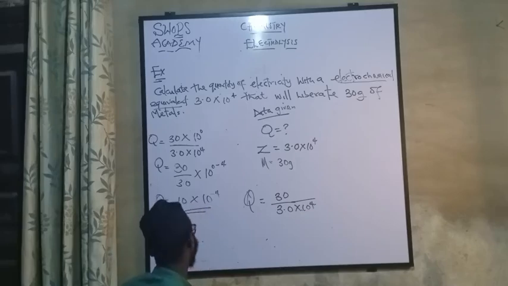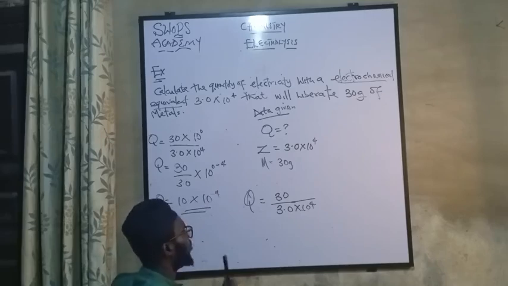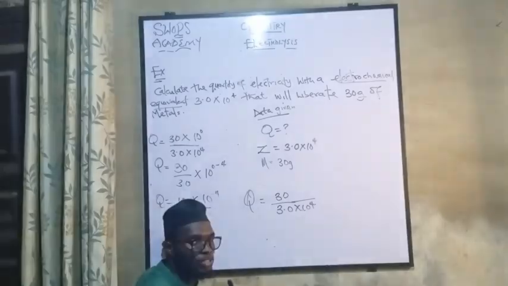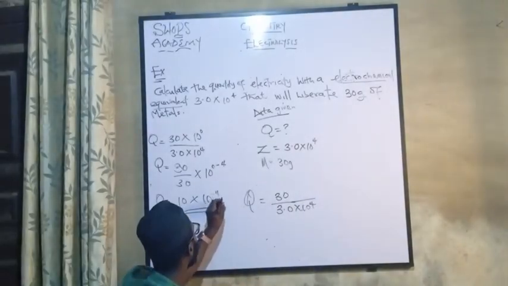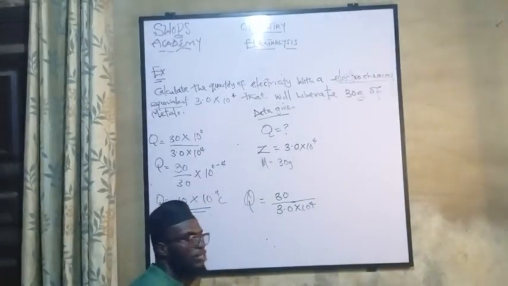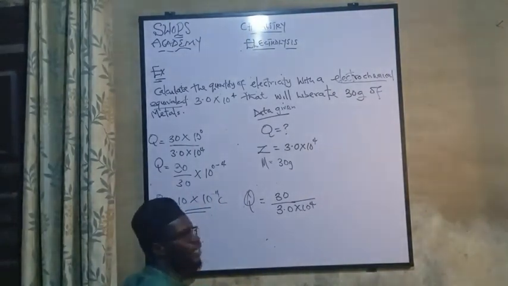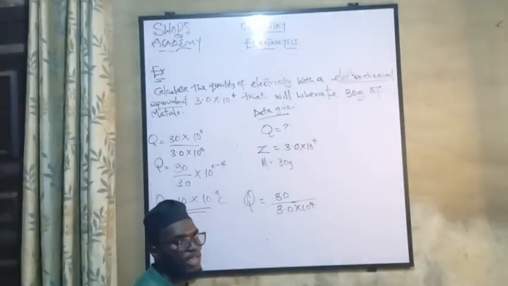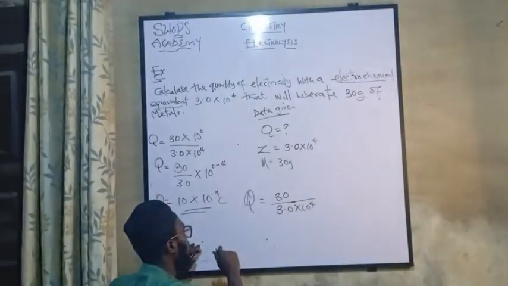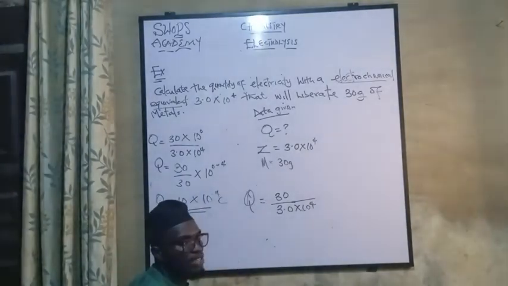And know that the SI unit for the quantity of electricity, what did I say earlier? Coulombs. So I'll put C here. So this is the final answer to this. Are we together? You can still break it down further, but this is the final answer here.